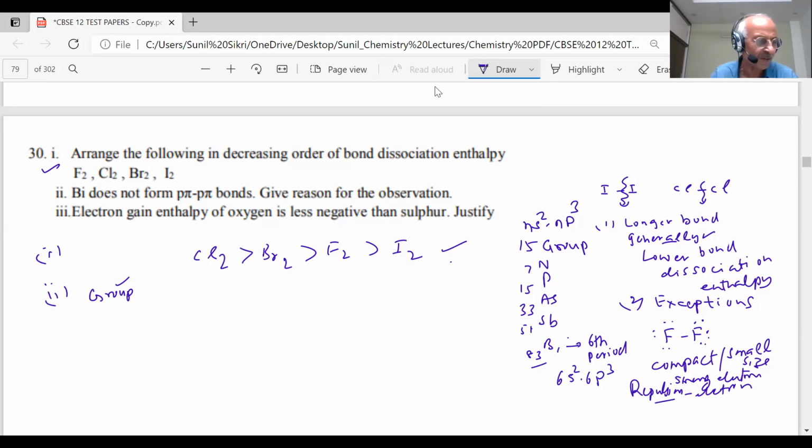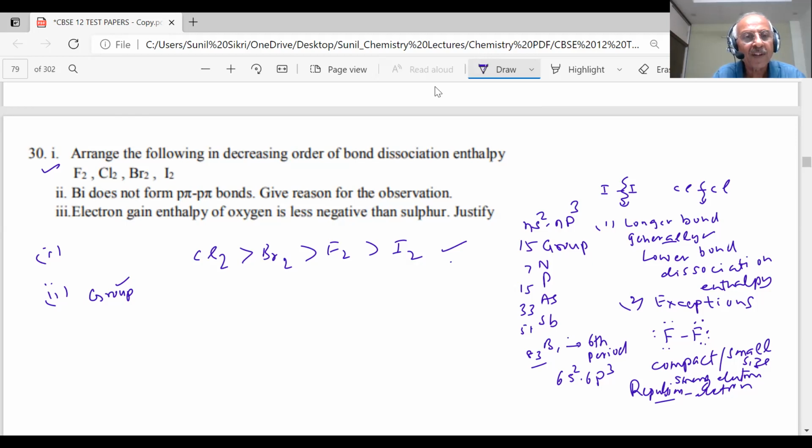The answer should be clear to you. The atomic orbitals here are so large and diffuse that effective overlapping cannot take place. When I have nitrogen, it immediately forms a p-pi bond because the size of nitrogen is small, and the 2p orbital is small, so it can effectively overlap. But as you go down the group, these 6p orbitals will be diffused.